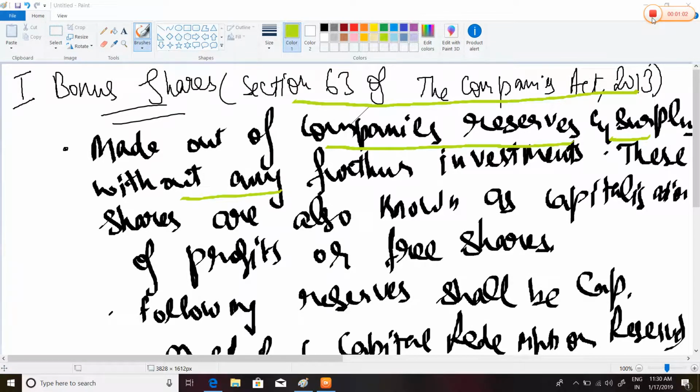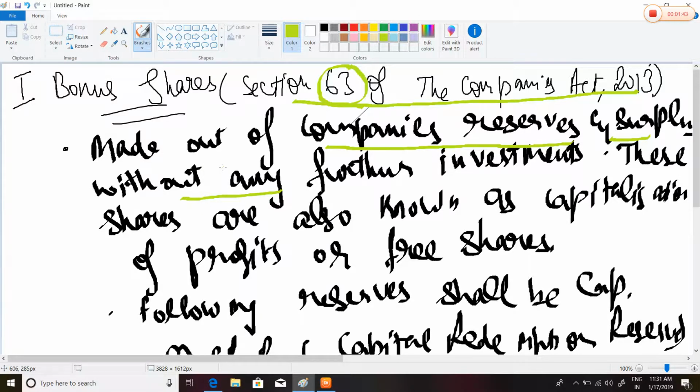Now let's start. We are going to start from accounting for bonus shares and rights. The first topic of the study note is bonus shares. The governing section, as you can see, the underlined portion, the governing section of bonus shares is section 63 of the Companies Act 2013. I hope you are doing the corporate law side by side.